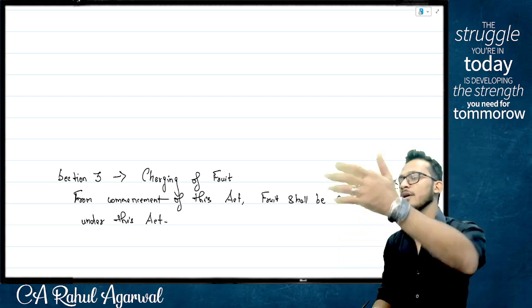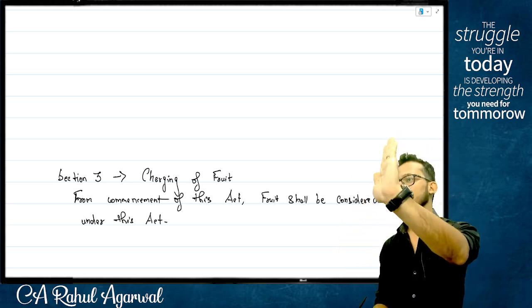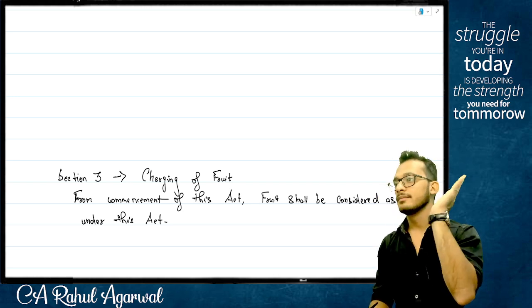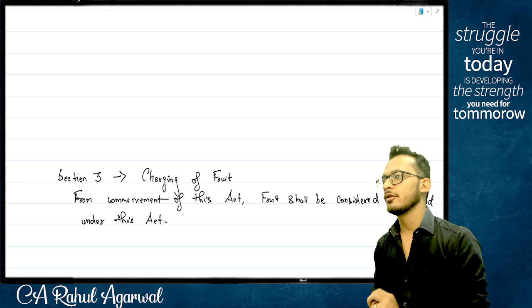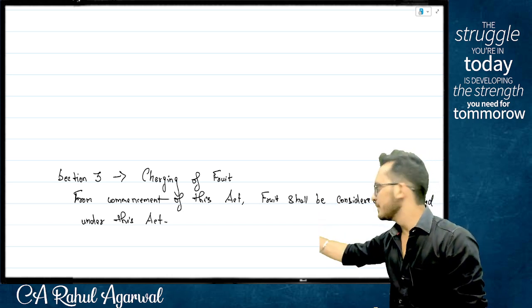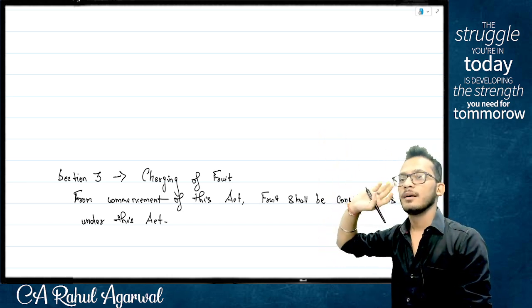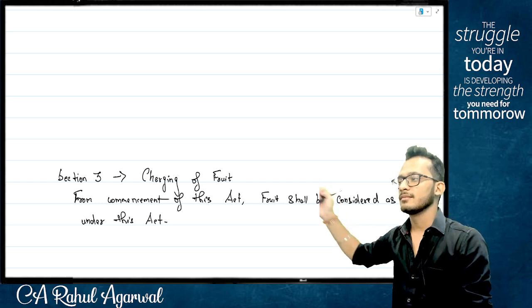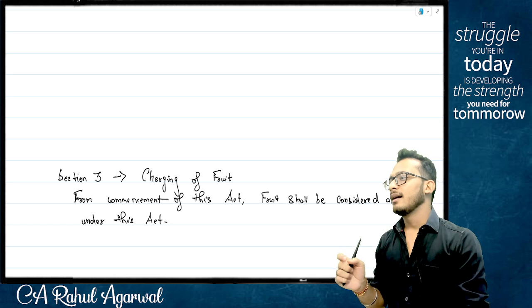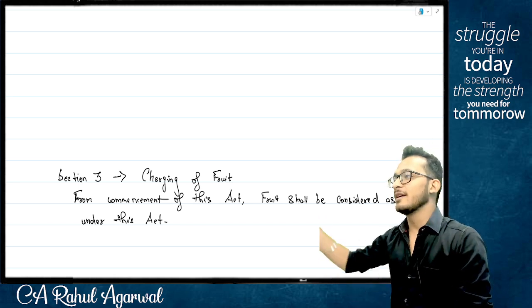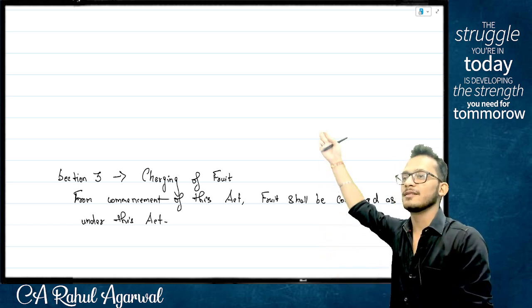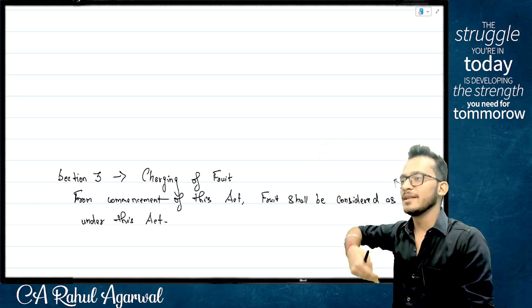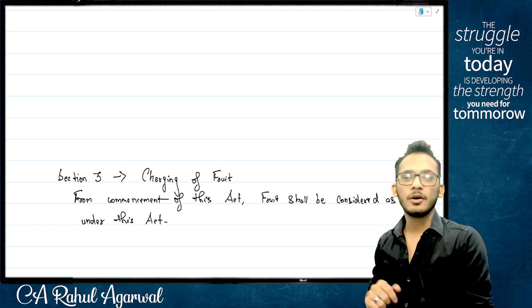Yes or no? Yes. So you have now come and told me, Rahul, if you look at some item, this item should be called as fruit. Very good. Yes or no? Yes. Now if I'm reading the line, people, is there some big English which I need to define? I need to define what is fruit. Yes, because I have not told what is a fruit. I have told you fruit will be as per some definition of this act, which means we have to define the definition of the fruit.